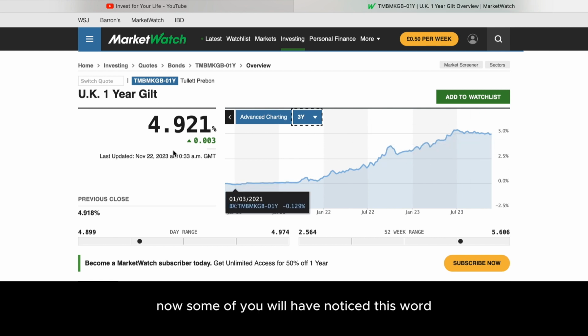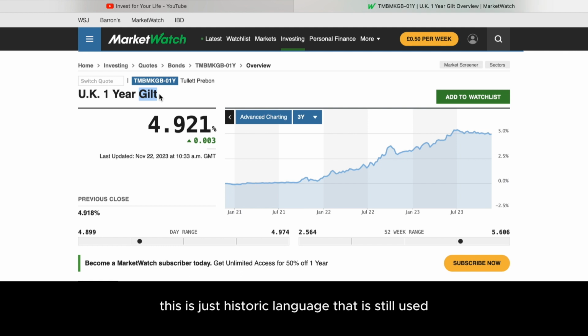Now, some of you will have noticed this word gilt at the top of the page. This is just historic language that is still used for lending to the UK government. We will use it a lot, so just think of gilt specifically as a loan to the government in the UK because it's not a word that applies in other countries.